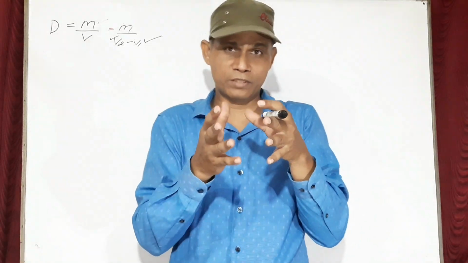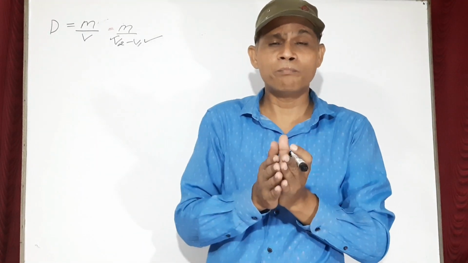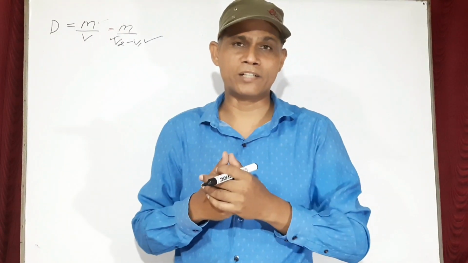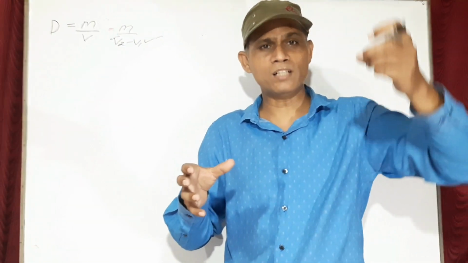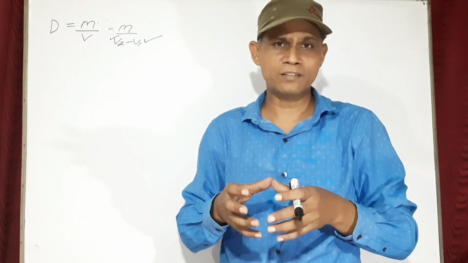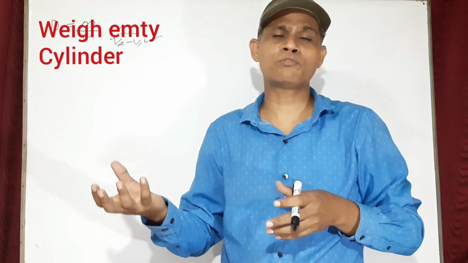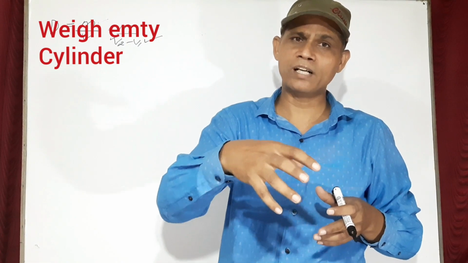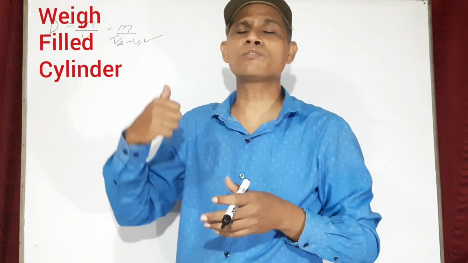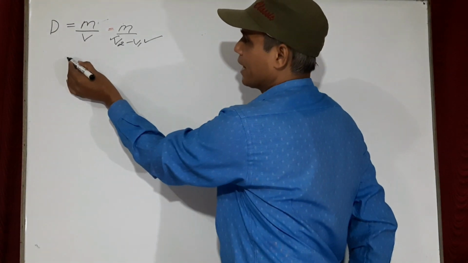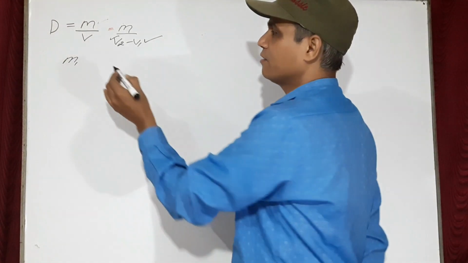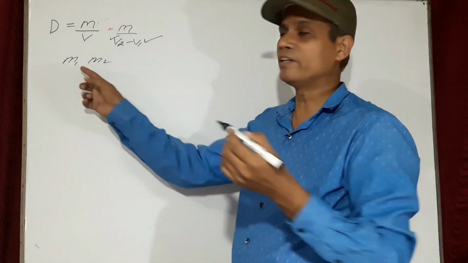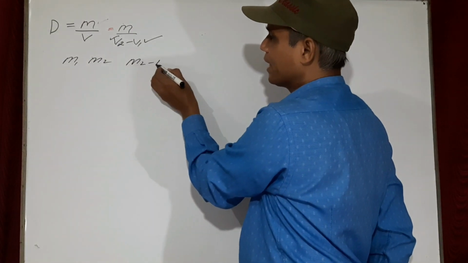Next question, question number 21: describe an experiment to determine the density of a liquid. To find the density of the liquid, the mass of the liquid is required. So how will you calculate the mass of that liquid? First of all, measure the mass of the measuring cylinder before filling the liquid and then after filling the liquid. Suppose before filling the liquid the mass was M1 and after filling the liquid the mass was M2. So the total mass of the liquid will be M2 minus M1.